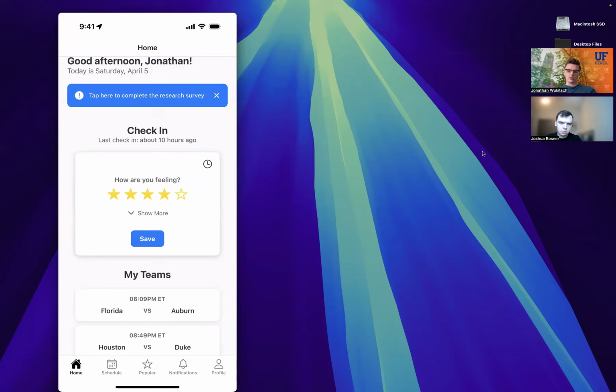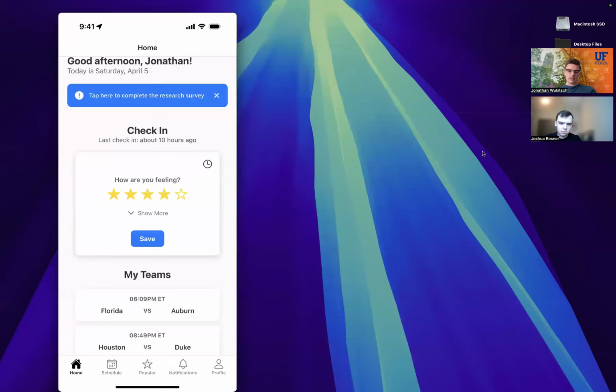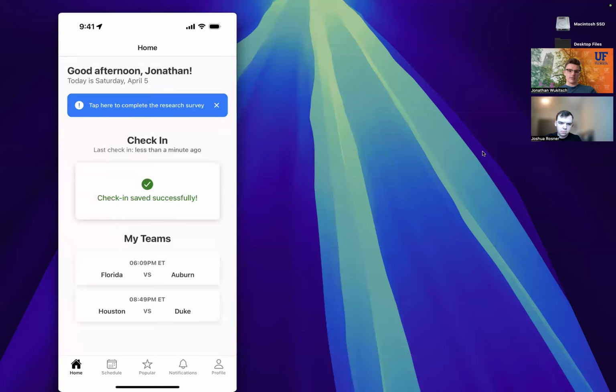And so let's say I rate 4 stars. You can also click show more and the user can update their weight. Again, that's all health related, part of the research study here. If they don't want to update their weight, they don't have to. It'll pre-fill what they have entered previously. And the user can go ahead and tap save, and it will save that check-in for them.